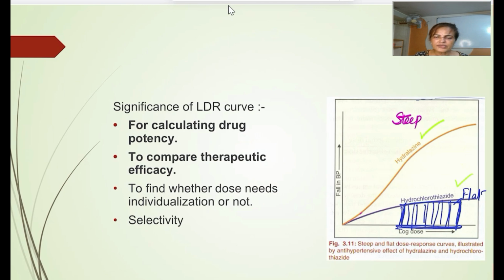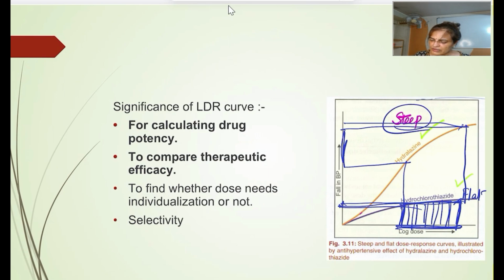Whereas on the other hand, for hydralazine, if I compare from here to here, you can make out the difference in the response. If I draw it here, this is the difference in the response, while here the difference is only this much. So here the difference in the response is much more. A small increase in the dose of a drug is going to cause a huge change in the response.